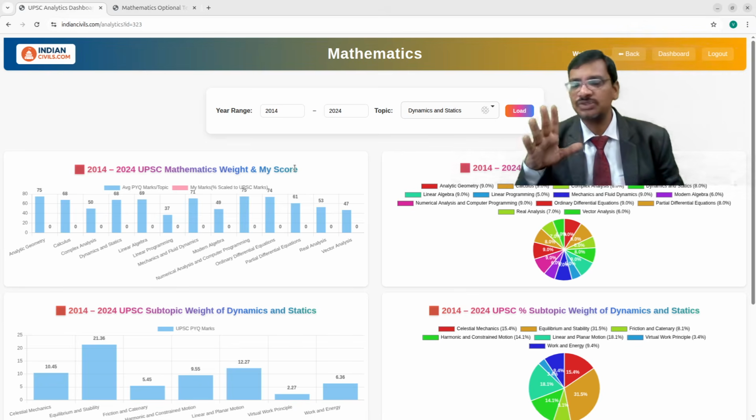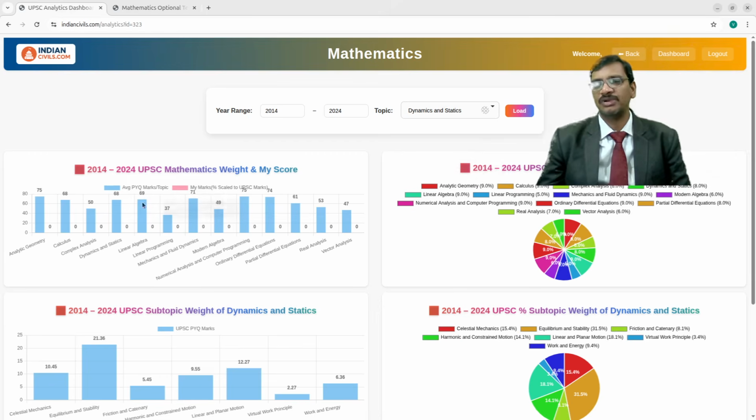What I promise is I will correct each and every exam you have written, and give the result within the same day. And it is not just that, I also give the analytics. See here, in this particular graph there is a pink color graph.